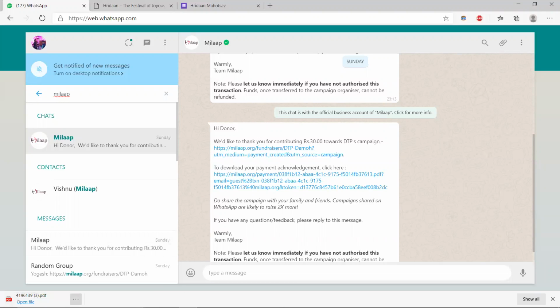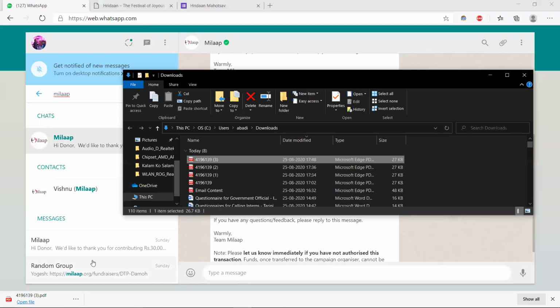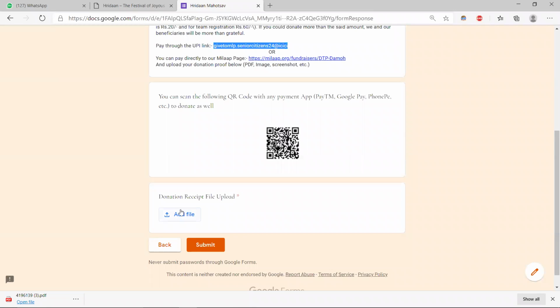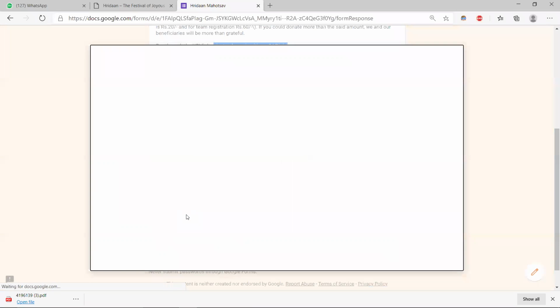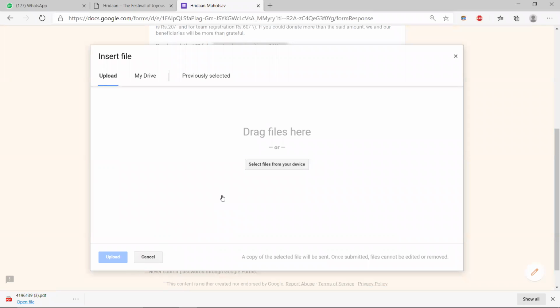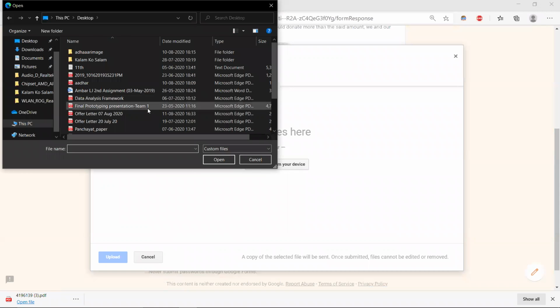I will select the option show in folder, and go back to my donation receipt file. Here I will click, and a file dialog will open, and I can easily select the document which I had just received.